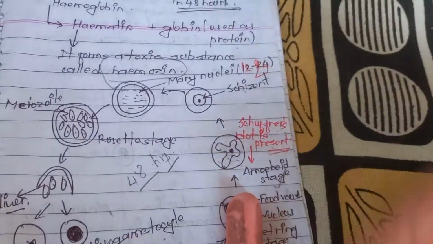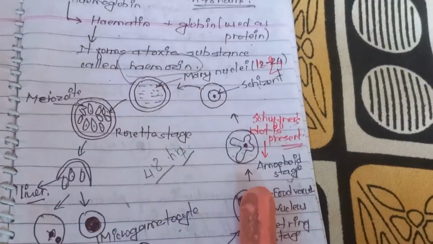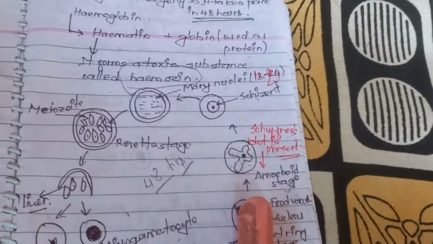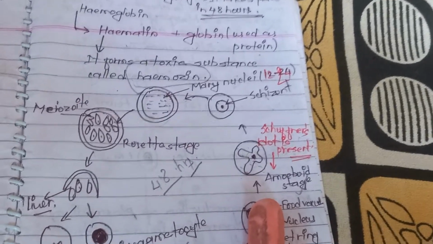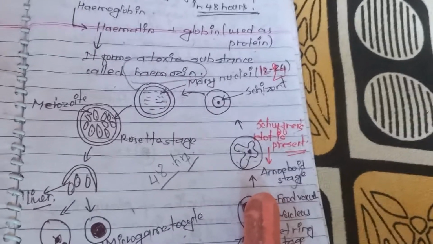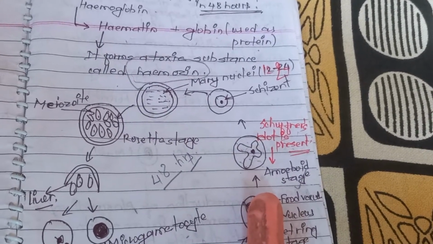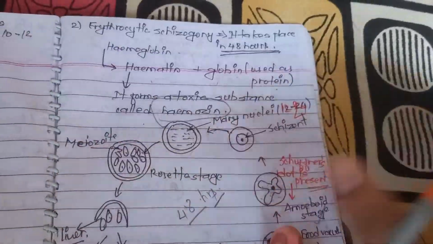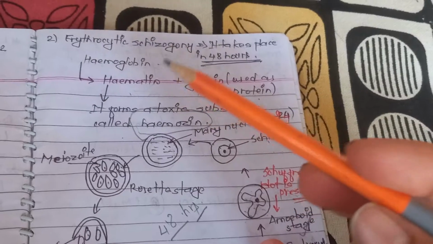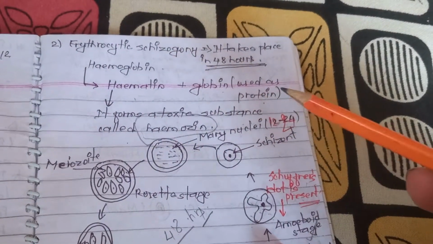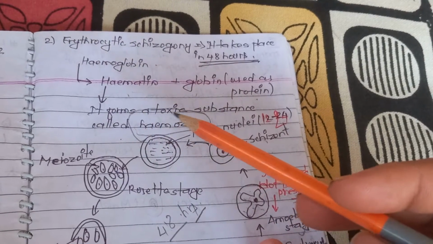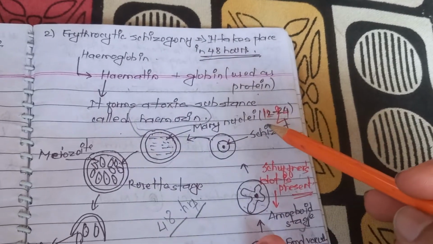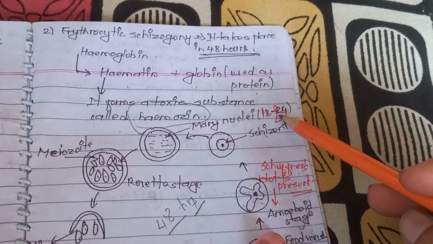In other varieties of Plasmodium, fever repetition comes at different intervals. In Plasmodium falciparum you get it after 24 to 48 hours, and in Plasmodium malariae you get almost 72 hours, so fever repetition is at 72 hours. Likewise, hemoglobin is divided into hematin and globin, which is used as protein. Hematin is formed as a toxic substance called hemozoin. You have to remember that there are only 12 to 24 nuclei, not more than this.